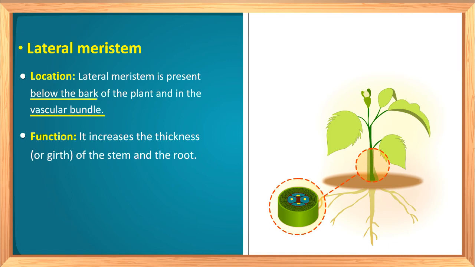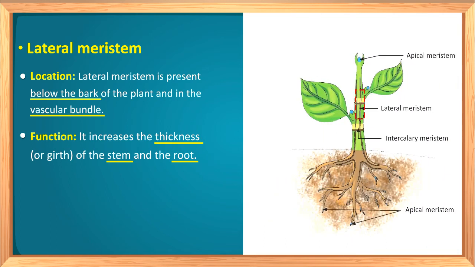What is girth? The thickness. So, the function of lateral meristem is to increase the girth or thickness of stem and root. Look at the diagram. The lateral meristem is present in the stem lengthwise and it increases the thickness of stem.